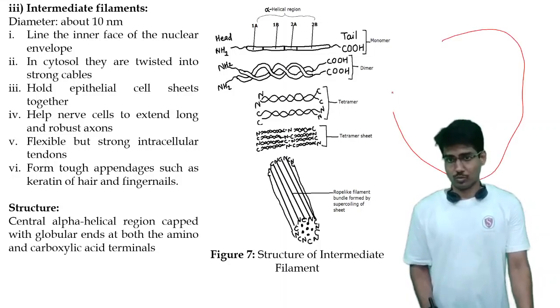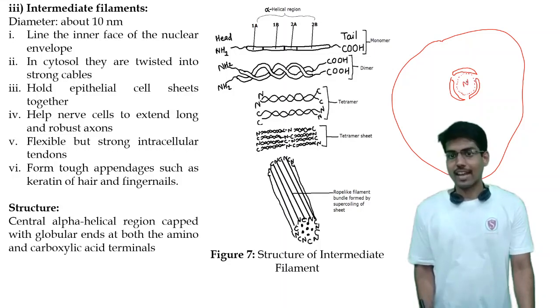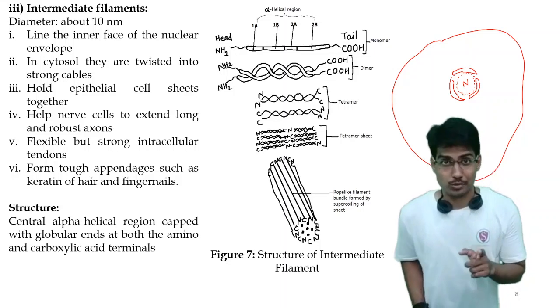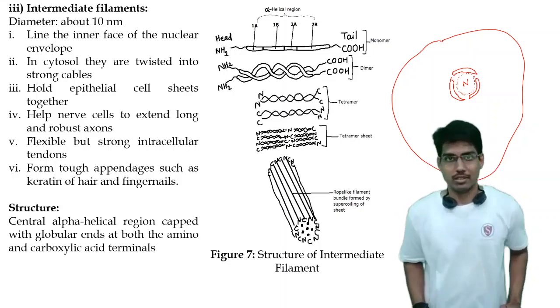As all of you must know the structure of the nucleus and nuclear membrane, because we have studied it in our earlier lecture, there is a nuclear lamina inside the nucleus, and that nuclear lamina structure is reinforced and strengthened with the help of these intermediate filaments.